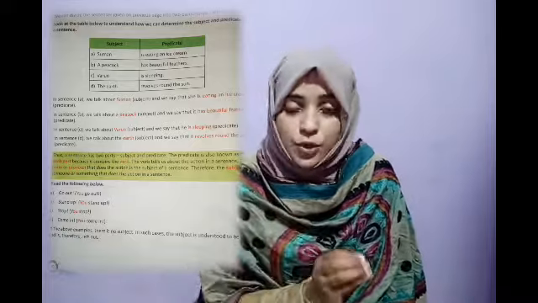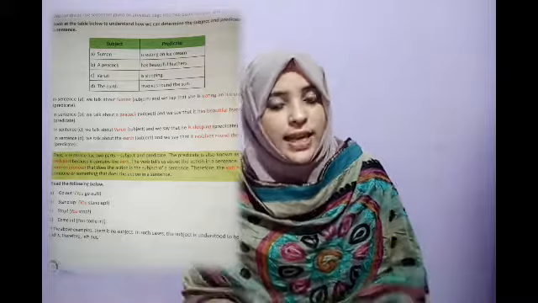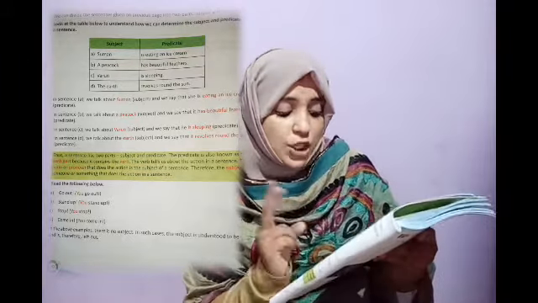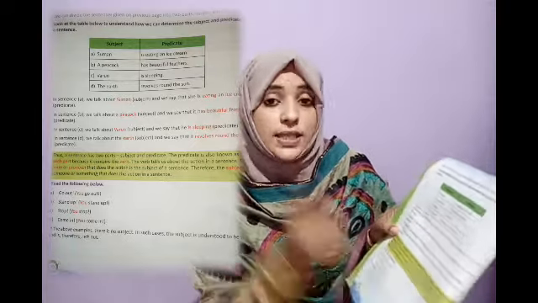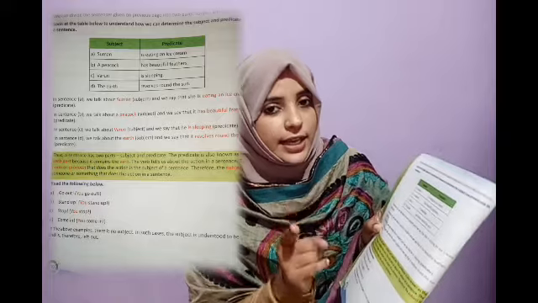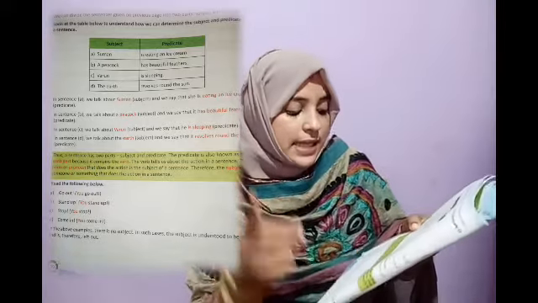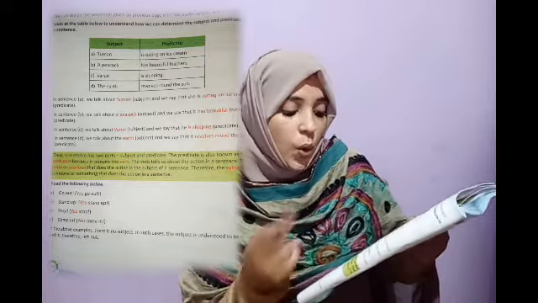So as a subject we consider noun and pronoun. Okay children? Yes. So a sentence has two parts, subject and predicate. The predicate is also known as the verb part because it contains the verb.